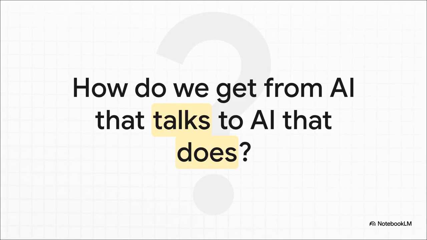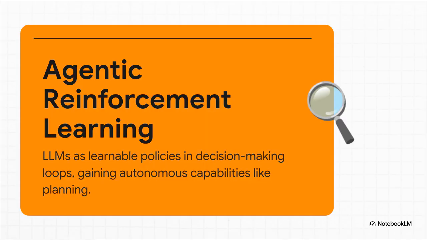So yeah, we're pretty used to AIs that can chat and summarize things, but the real revolution, the thing that's going to change everything, is getting them to stop just talking and start doing. We're talking about teaching them to actually interact with the digital world, to learn from it, and to handle complex stuff for us from start to finish. Okay, so how do we make this happen? How do we go from a talker to a doer?